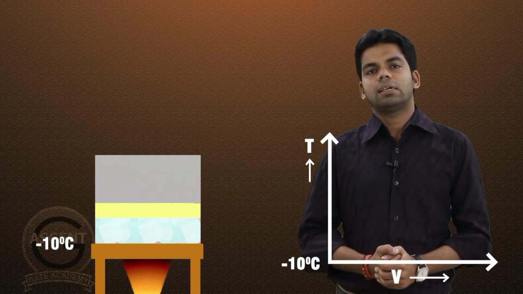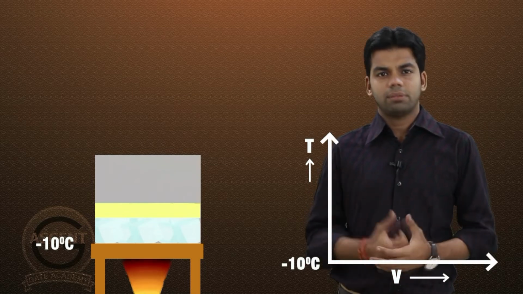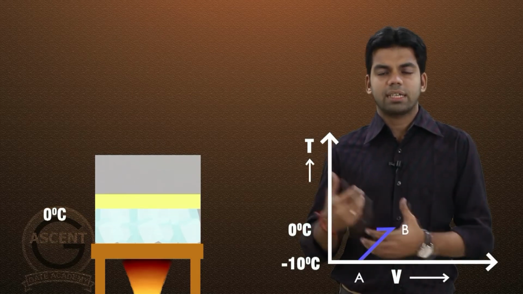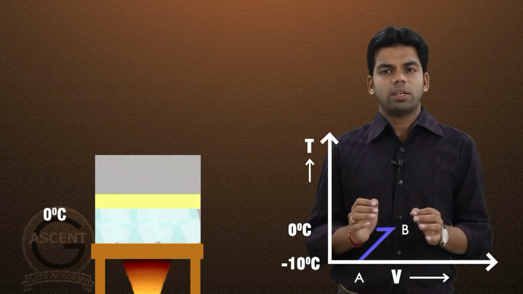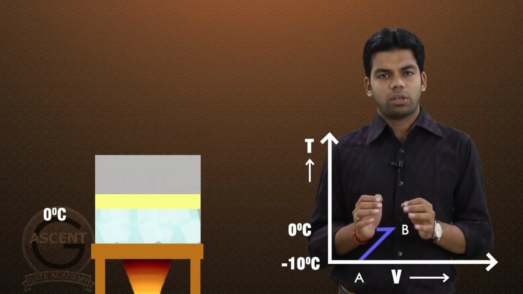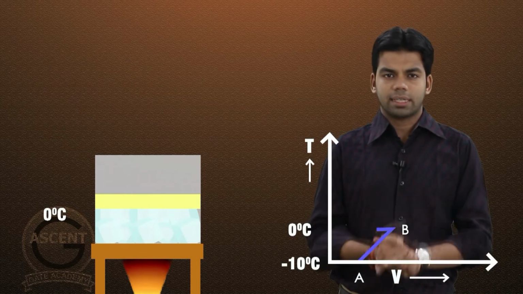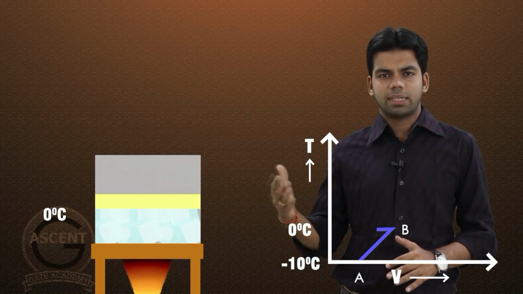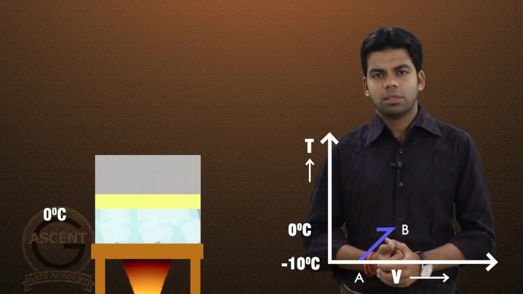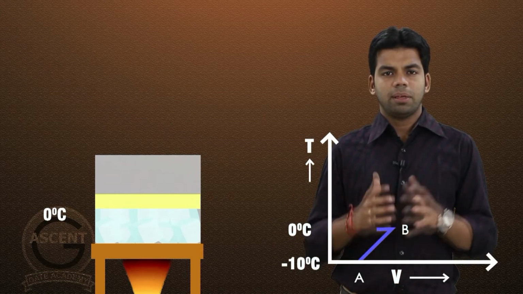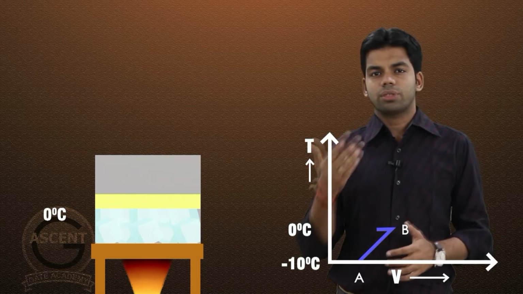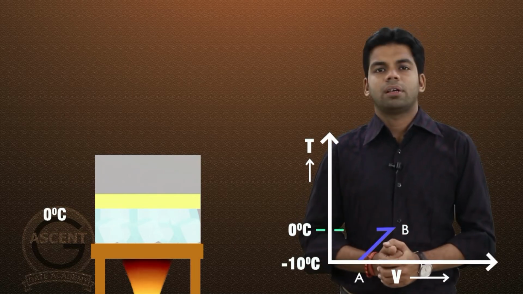This is being heated and it is converted to 0 degree centigrade ice. Now in solids, whenever we supply heat to the solid, the volume of the solid increases. So the volume will increase slightly, not very much, from minus 10 degree centigrade ice to 0 degree centigrade ice. Okay.